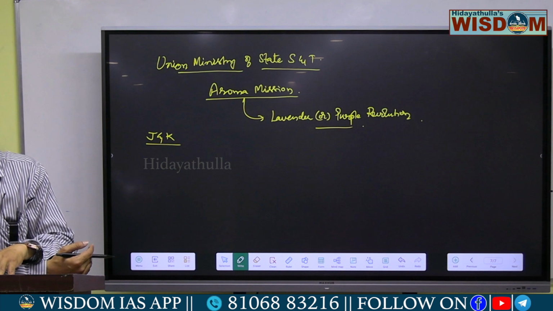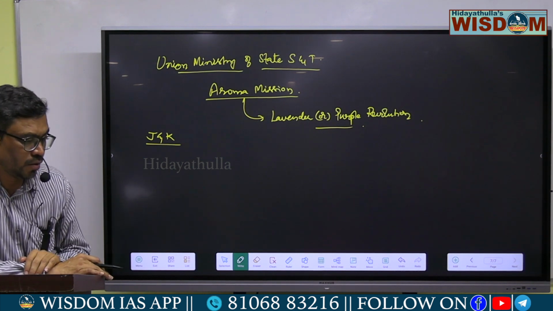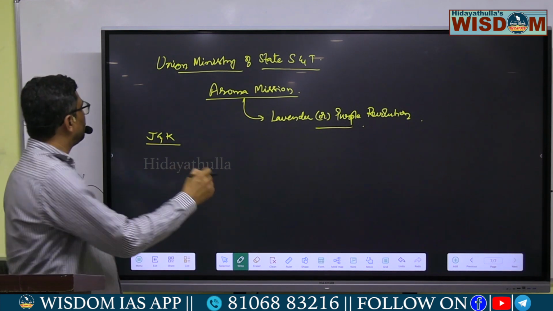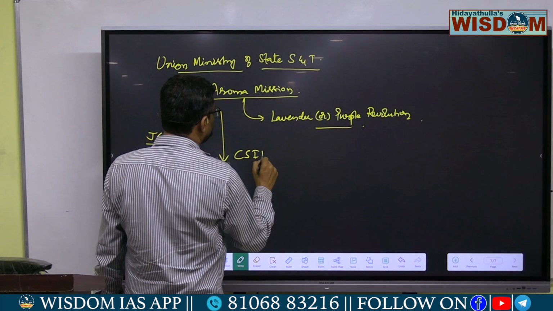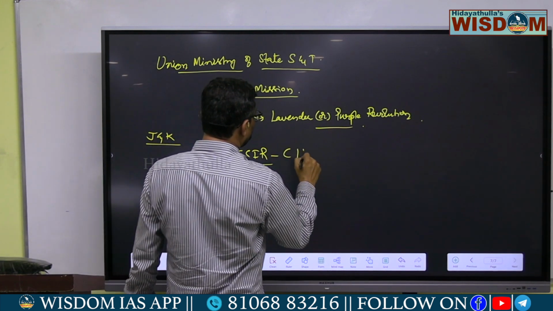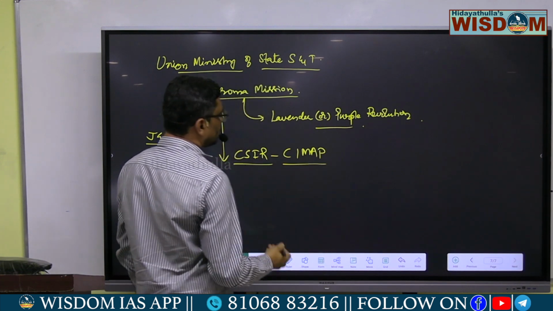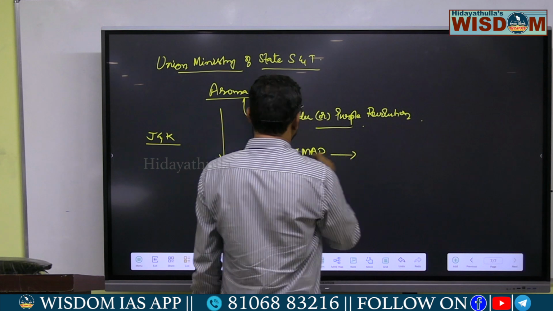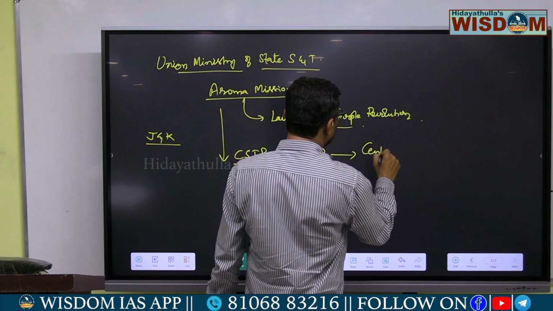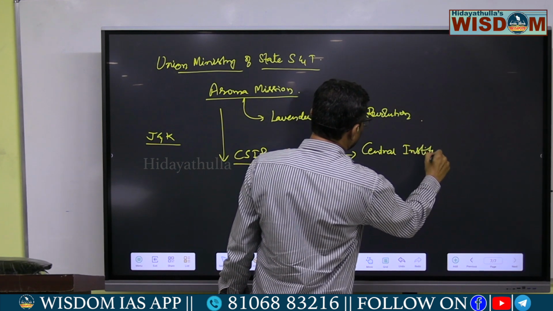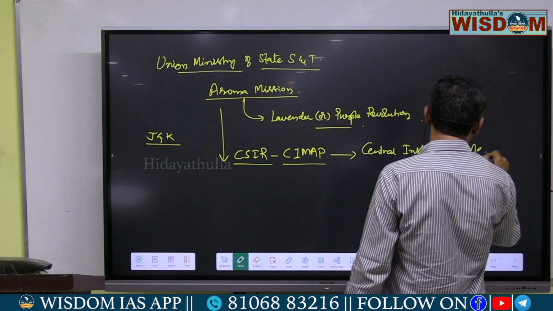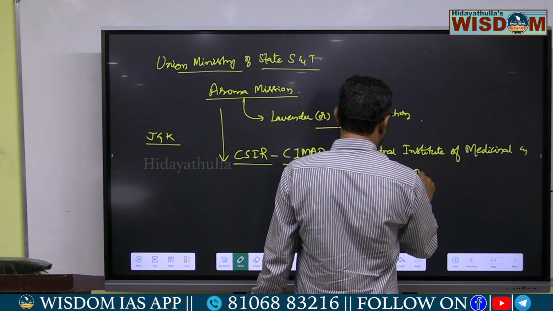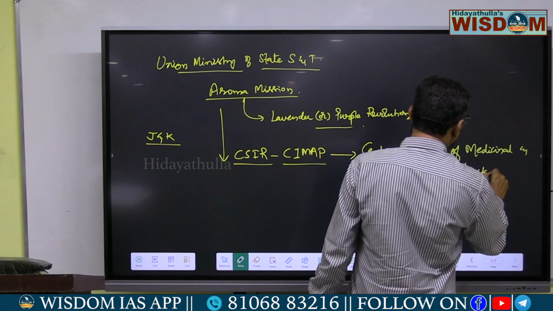From this lavender we can obtain oleoresins and oils. So in this Aroma Mission, CSIR CIMAP, where CSIR means Council of Scientific and Industrial Research, and CIMAP means Central Institute of Medicinal and Aromatic Plants, which is located in Lucknow,